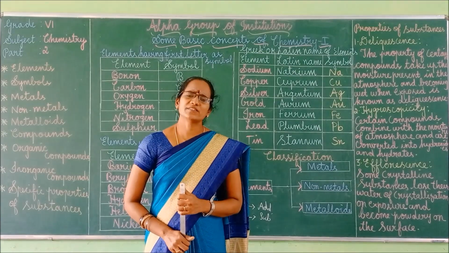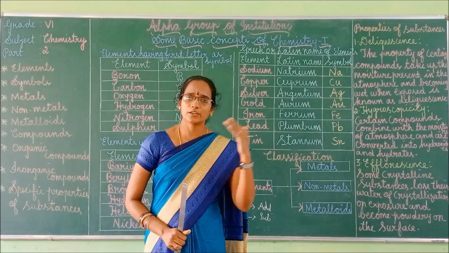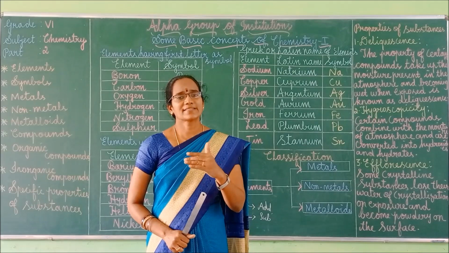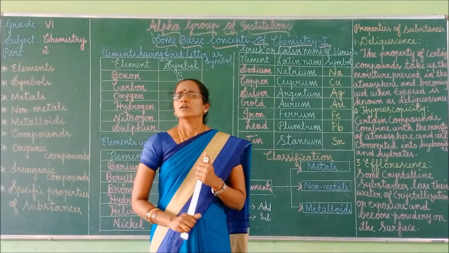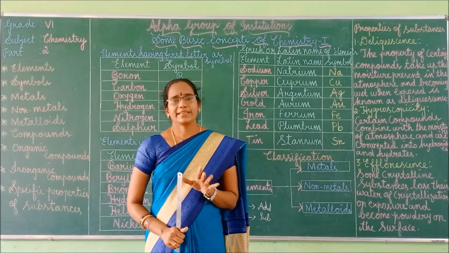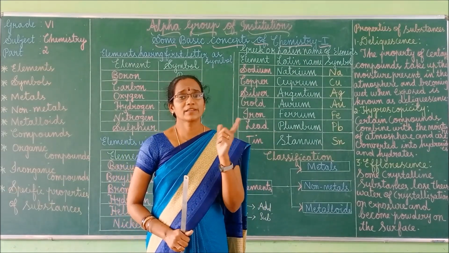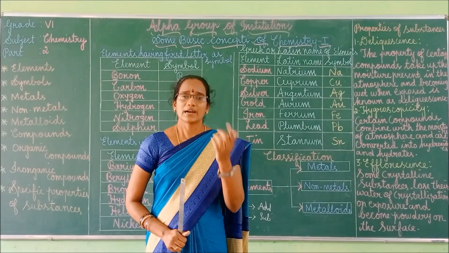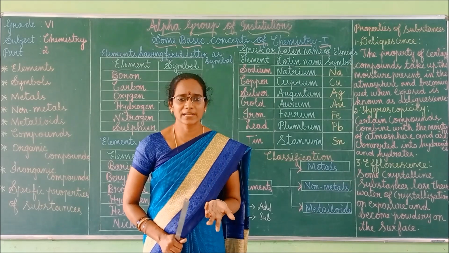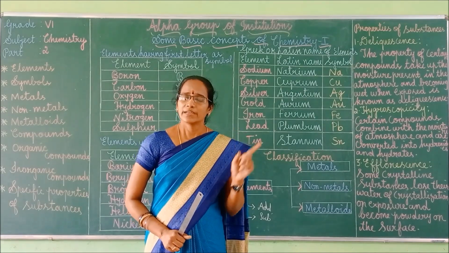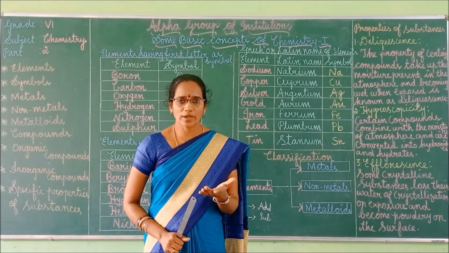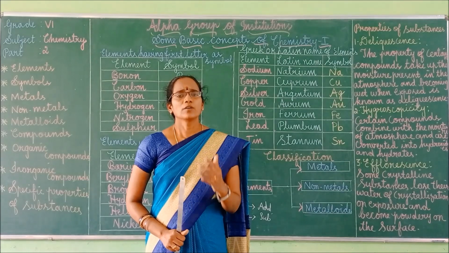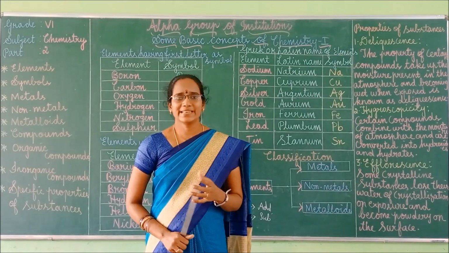Next, non-metals have low density when compared to metals. Non-metals have a low melting point as well as boiling point. Non-metals are not malleable in nature. Malleable means what we saw: metals can be hammered into thin sheets, but non-metals are non-malleable. At the same time, non-metals are non-ductile in nature. Metals can be drawn into thin wires, that is called ductility, isn't it? But non-metals are generally non-ductile.